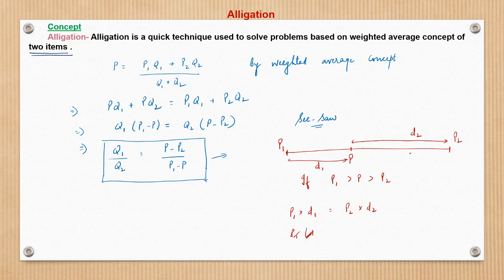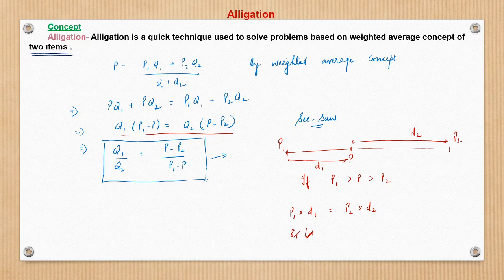That is the analogy which is also applicable in weighted average and alligation. This relation, if we look carefully, gives Q1 into P1 minus P. P1 minus P is nothing but the distance between these two, P2 minus P is the distance between these two, and Q1 and Q2 are the weights. Here the notation is P1 for person 1 and P2 for person 2, and P1 is heavier than P2. So what does this mean? The heavier person should sit closer.